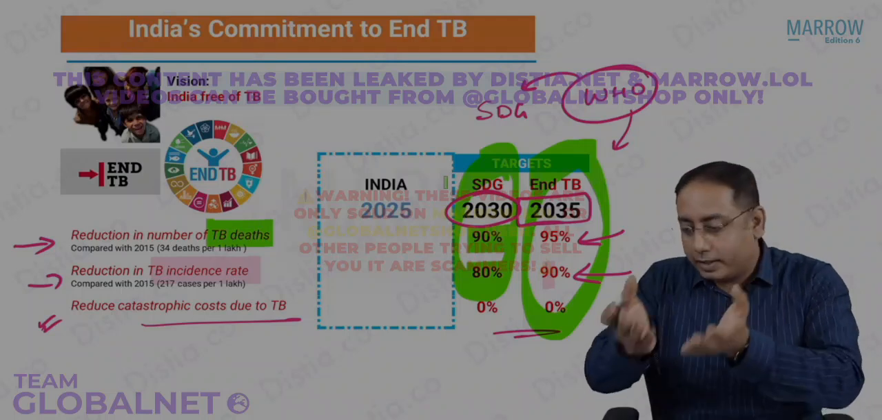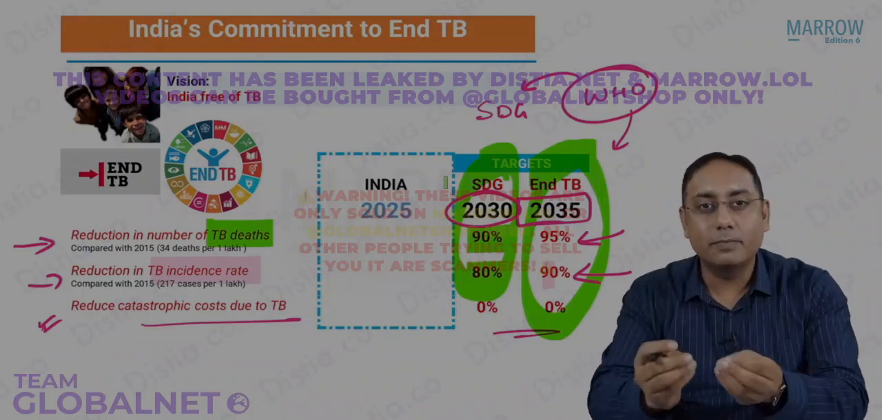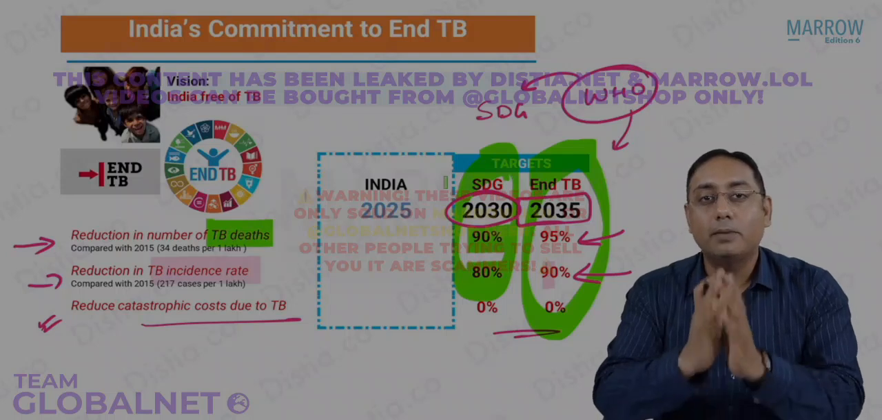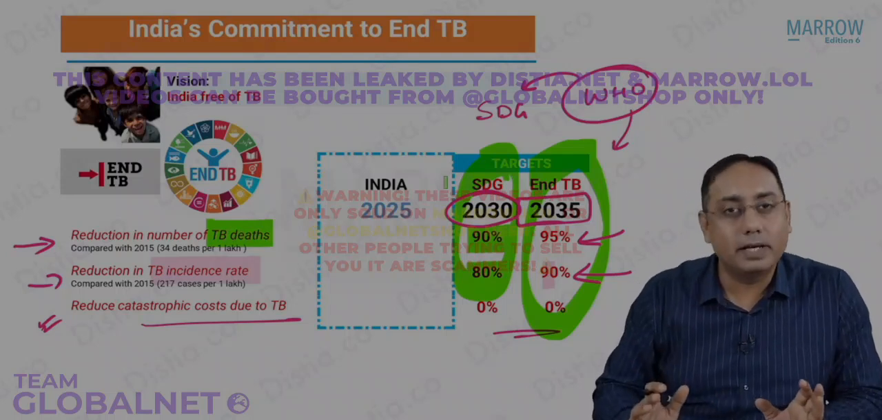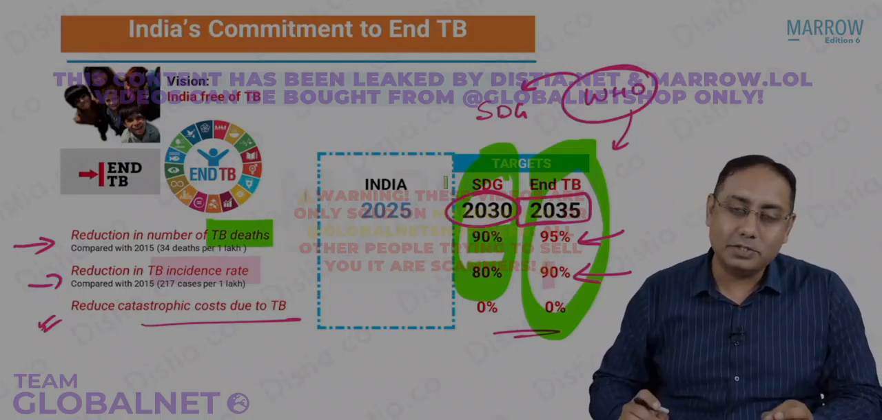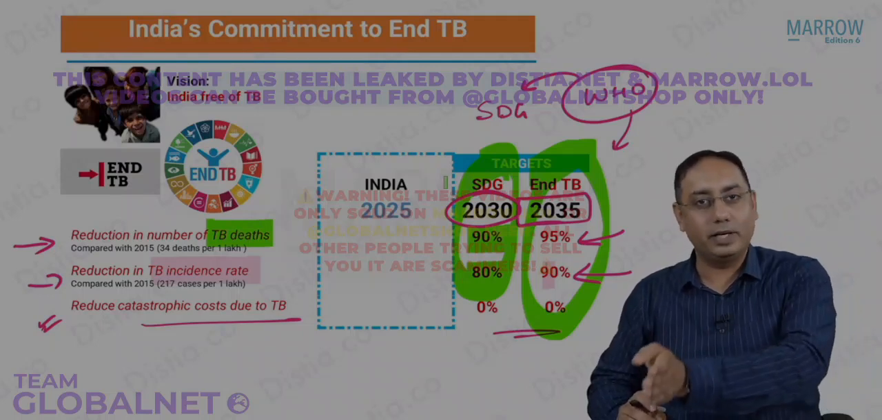Say with me, you need to write it somewhere. Please remember, TB deaths to be decreased by 90% and TB cases to be decreased by 80% by year 2030.